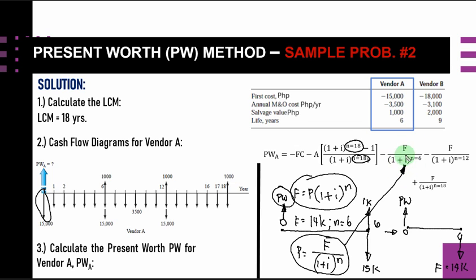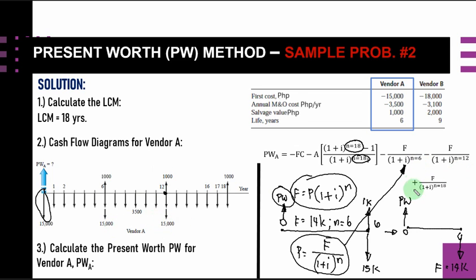The same goes for the next one, for N equals 12, because we are considering the 12 years here. They have almost the same salvage value of 1000 and the same first cost of 15,000.